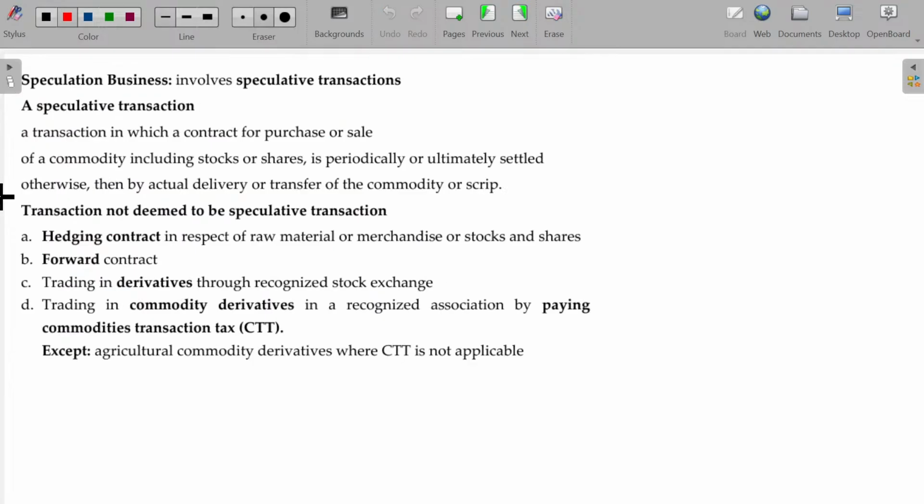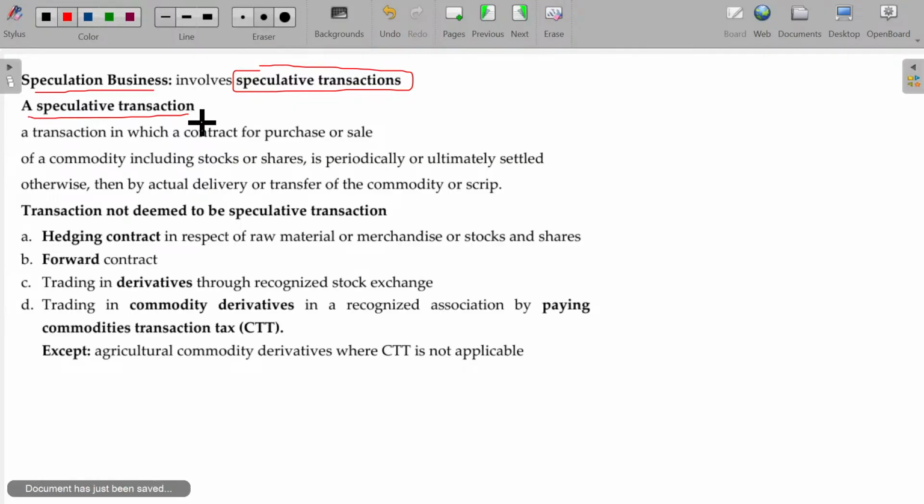Now, what is called speculation business? Speculation business involves speculative transactions. Okay. So, what is a speculative transaction?